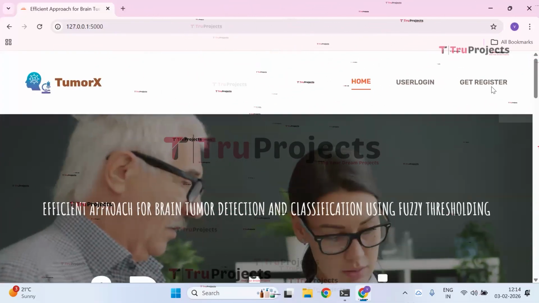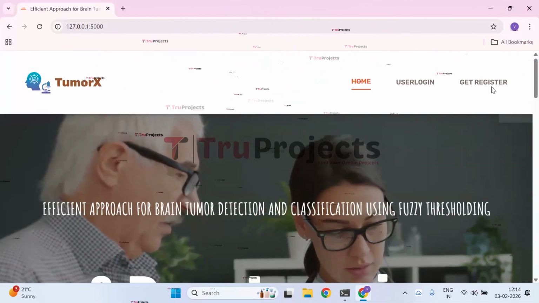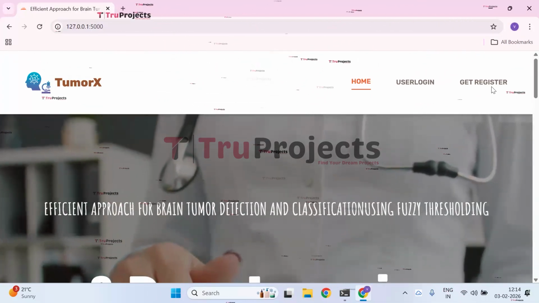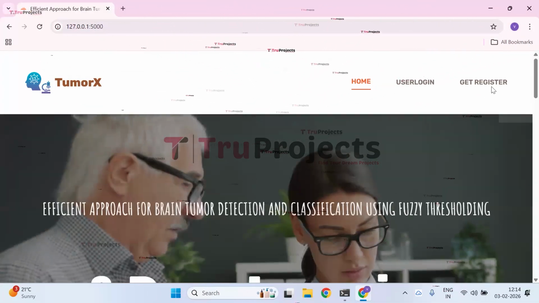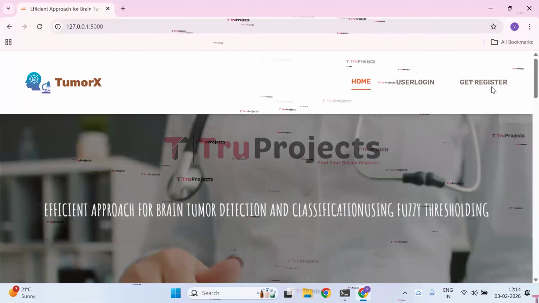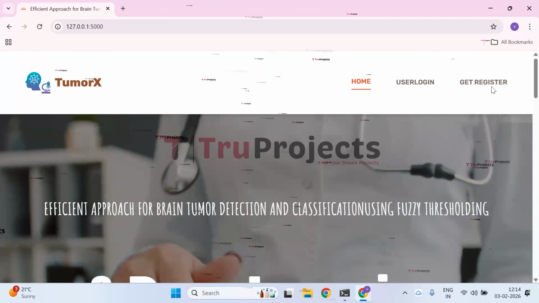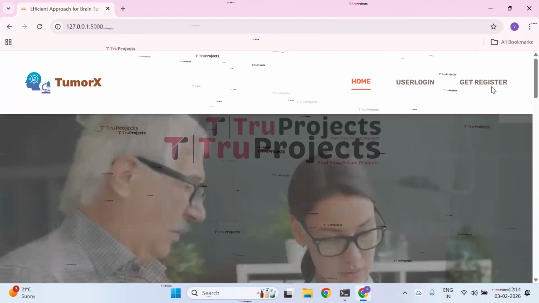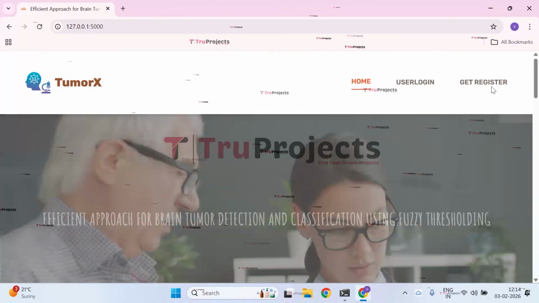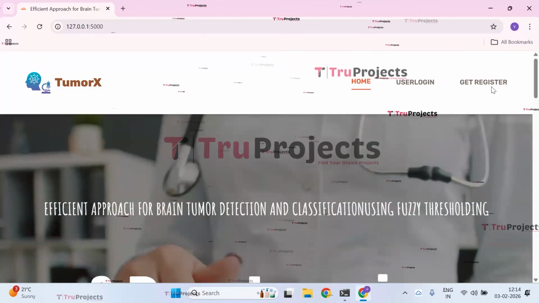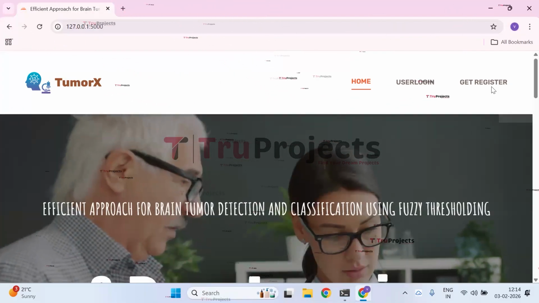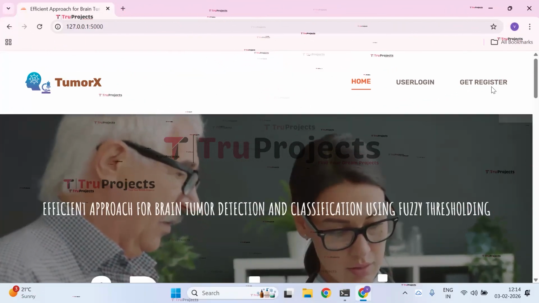So finally, this project presents an efficient and reliable approach for brain tumor detection and classification by integrating fuzzy threshold with deep learning algorithms. The use of fuzzy logic improves accurate tumor segmentation, while deep learning models enable automated and precise classification of tumor types. The proposed system reduces manual effort, enhances diagnostic accuracy, and supports faster clinical decision making. Overall, the approach demonstrates strong potential for real world medical imaging applications.